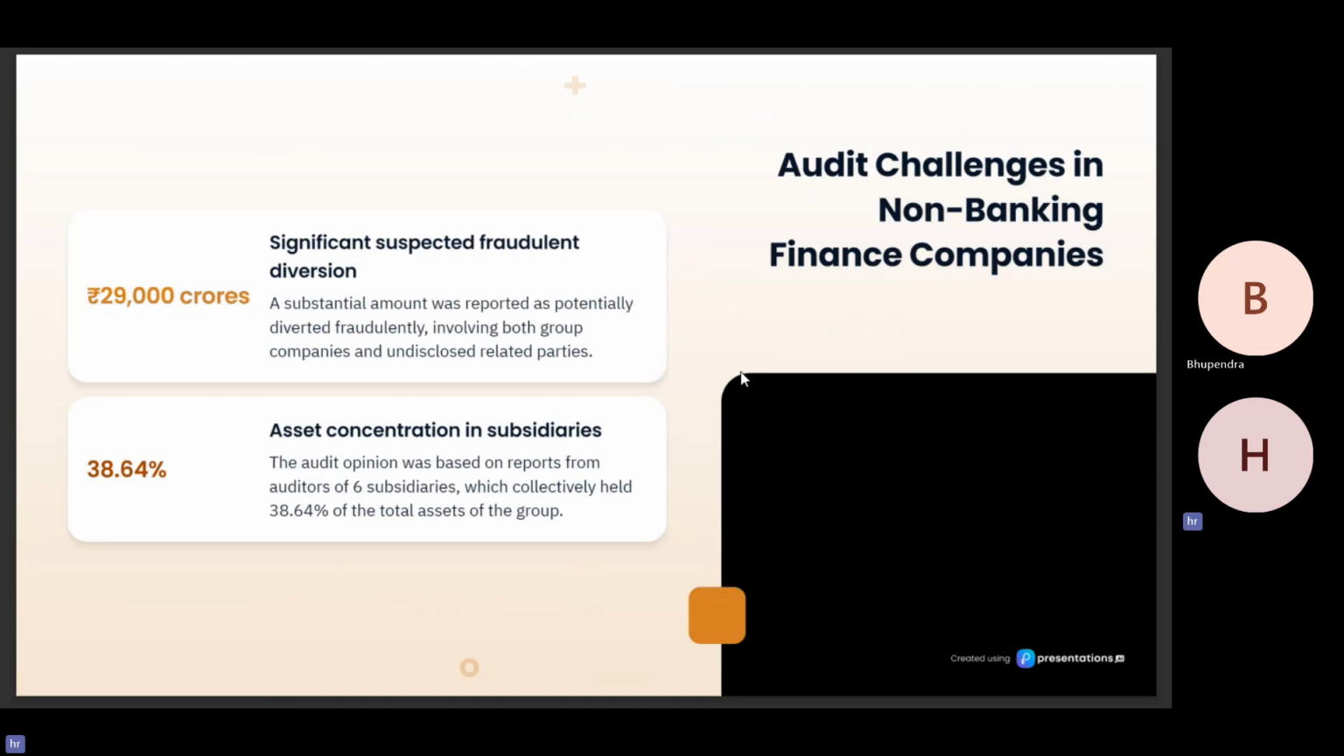Next are the challenges in respect of non-banking financial companies. The NFRA has also mentioned in respect of the non-banking financial companies that a substantial amount of around 29,000 crore has been inappropriately diverted, involving both group companies and undisclosed related parties. Around 29,000 crore of the amount which was siphoned off was from 6 subsidiaries of the NBFC, which share about 38.64% of the total assets of the complete NBFC group.